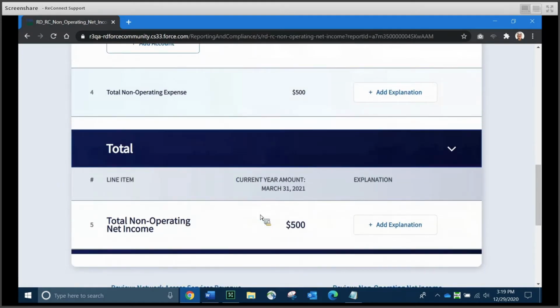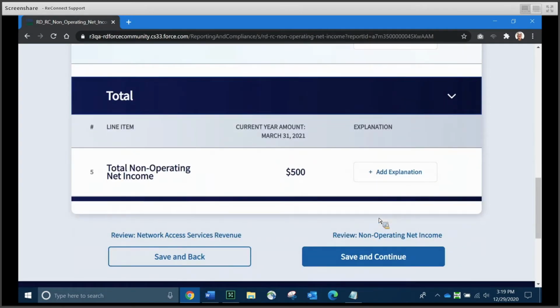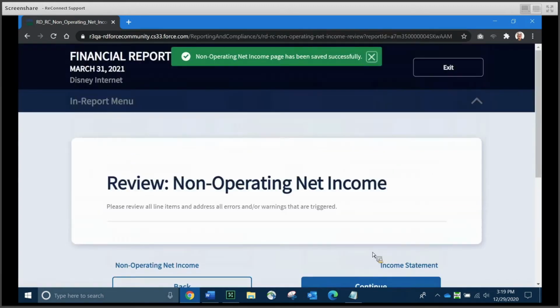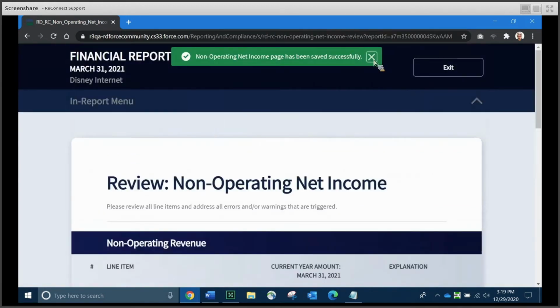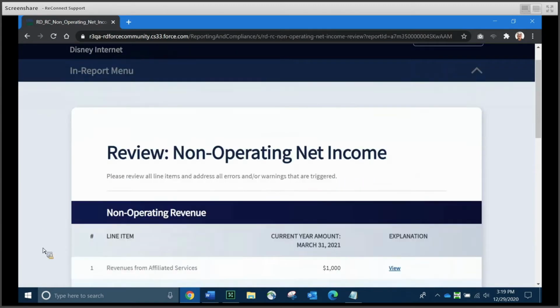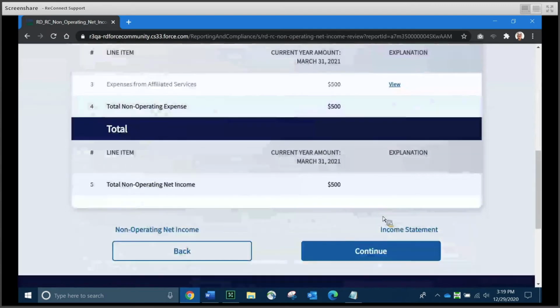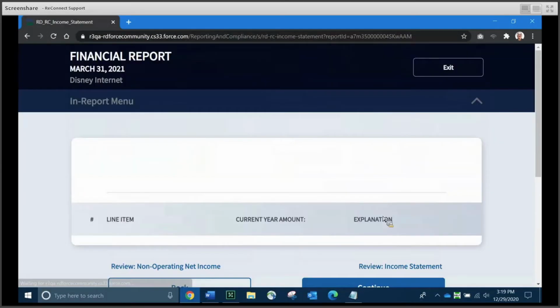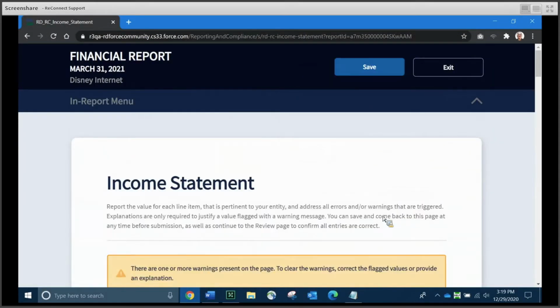Now, scrolling down one more time to the total, you'll notice that the system has netted out, that it has subtracted the $500 of expense from the $1,000 of revenue. So we have a total non-operating net income of $500. And again, once we're done with all of our data entry on this page, we can hit Save and Continue to go to the non-operating net income review page. And again, we get a little message saying our data is saved successfully. Take a look at the review page. When you're happy with it, continue to the income statement.